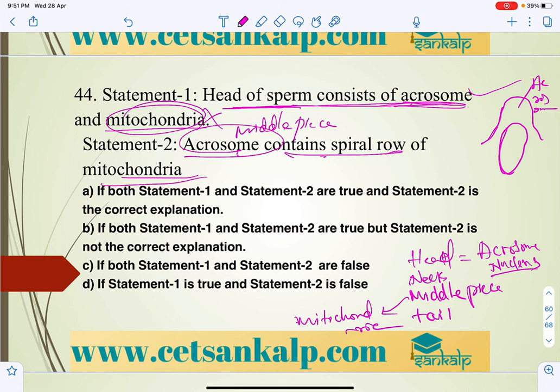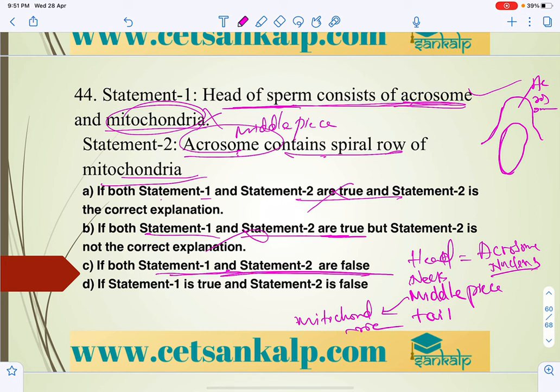So here both statement 1 and statement 2 are wrong, that is, false. Both statements are not true.